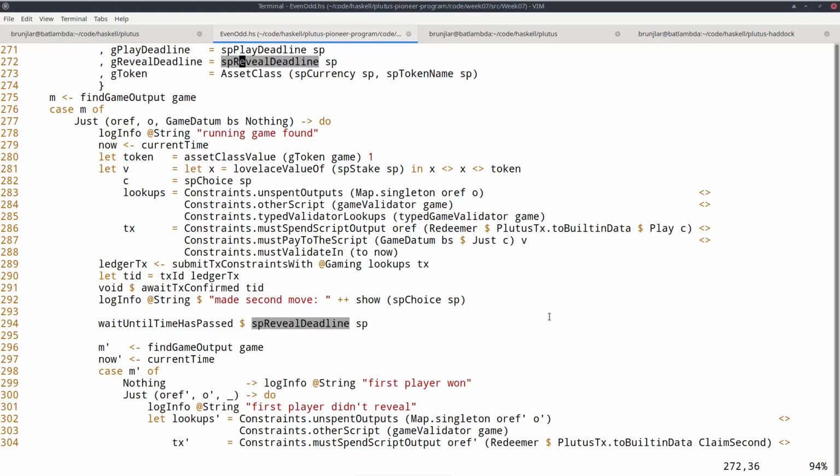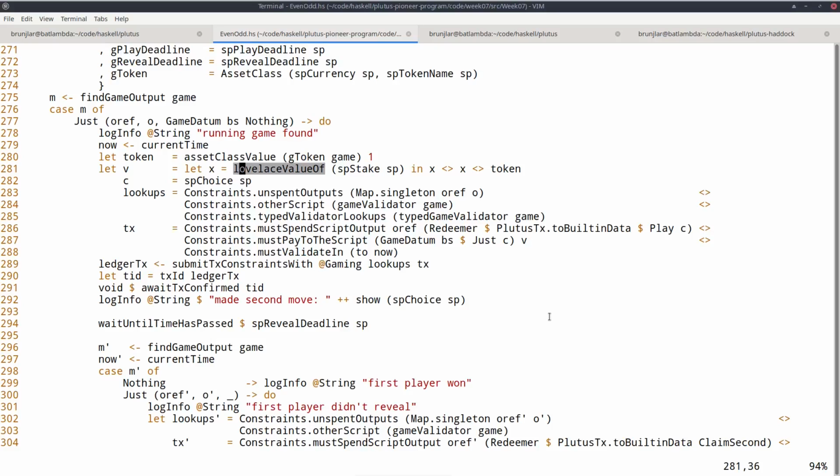So we found the game, and now we want to make our move, so invoke the play redeemer. So token is the NFT. Now V is the value that we must put in the new output. Remember, if we do the play transaction, we must consume the existing UTXO and produce a new one at the same address.